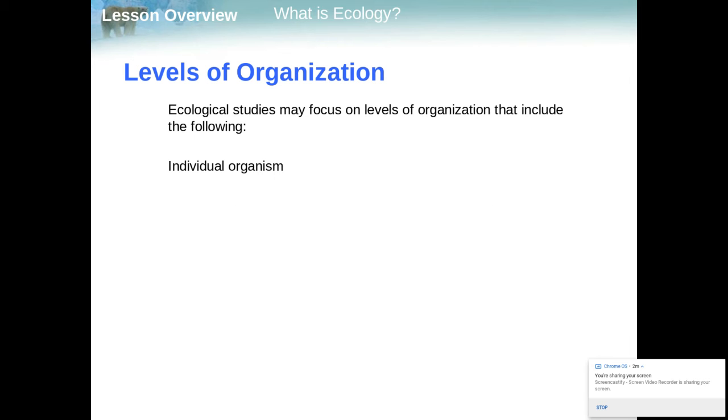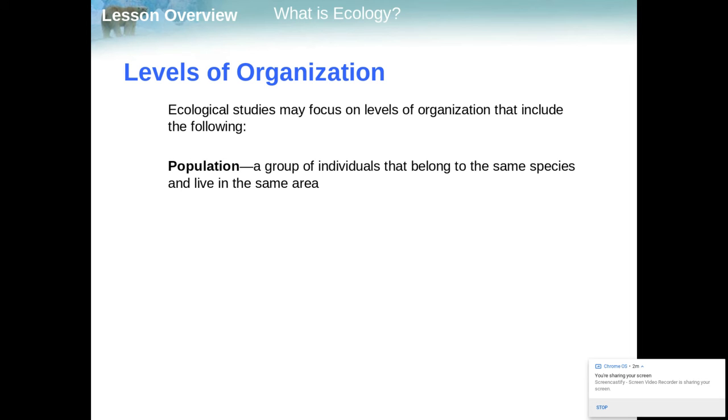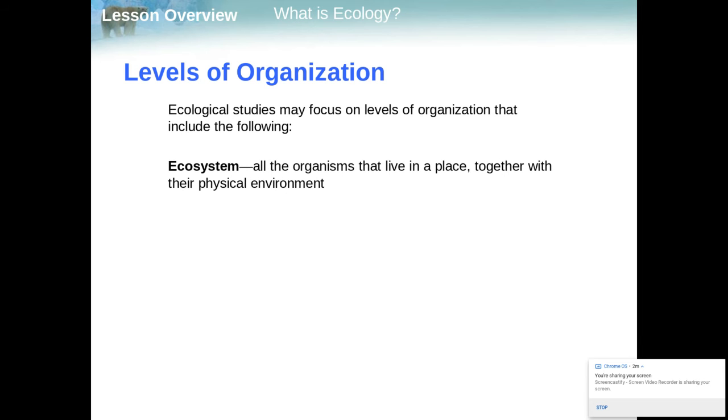So we need to focus on the levels of ecological organization. Now, we start way down at the bottom with the individual organism. That's us. That's your pet dog or your pet cat or your pet frog or turtle or your ant. That is an individual organism. Now, once we start taking all the individuals that belong to the same species that live in the same area, that is a population. When we start taking different populations, these are different species that live together in a defined area, we call this a community. And then once we take several communities and put them together, we form what's called an ecosystem. This is all the organisms that live in a place together with their physical environment. So it is only at the ecosystem level that we begin including the non-living things as well.